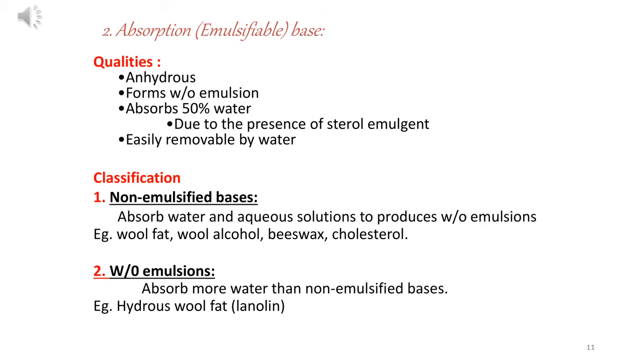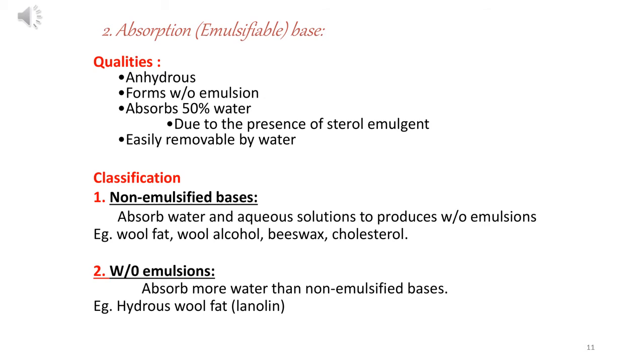There are two types in classification. One is non-emulsified. Second one is W/O emulsion, means water in oil, where the oil will be more and water will be less. Non-emulsified bases absorb water and aqueous solution to produce water in oil emulsion. Examples of this type of base are wool fat, wool alcohol, beeswax, and cholesterol.